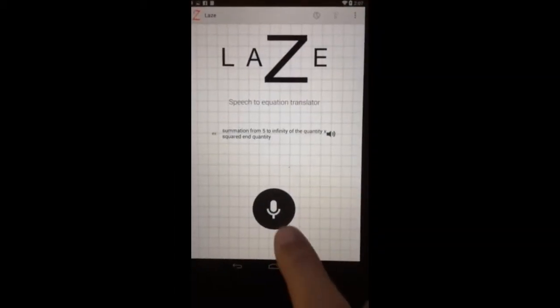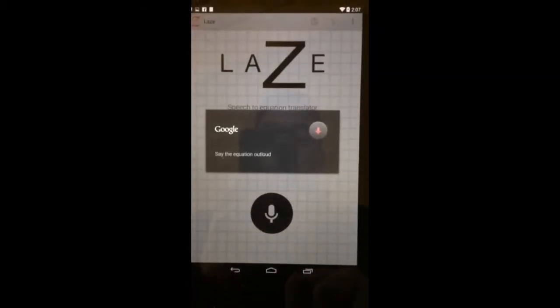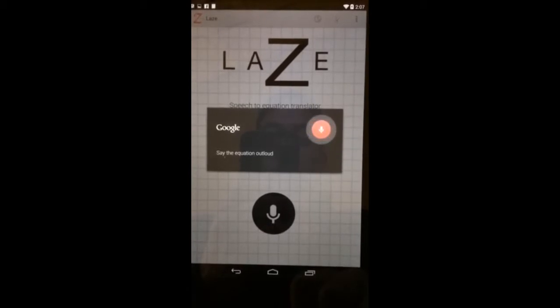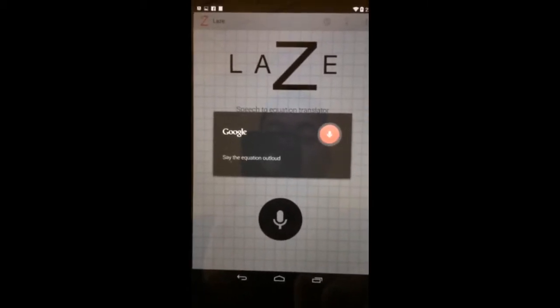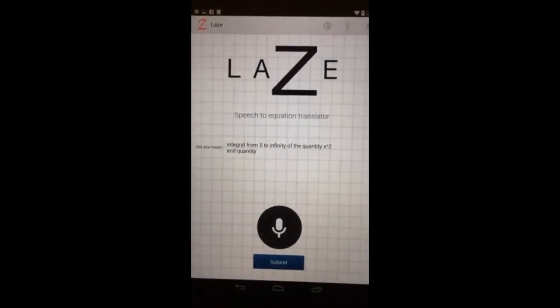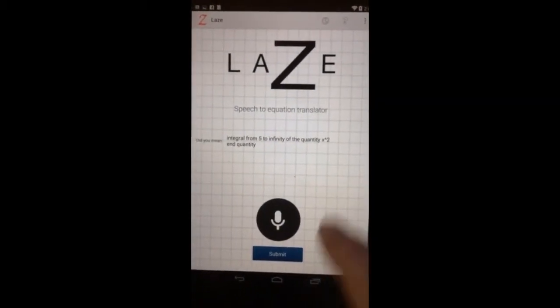By hitting the microphone button on the home screen, users are able to give the application speech input. For instance, integral from 5 to infinity of the quantity x squared and quantity. The application then allows the user to edit their input and then submit it.